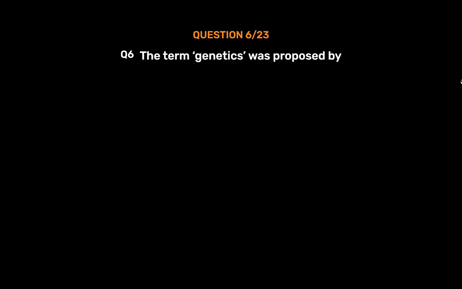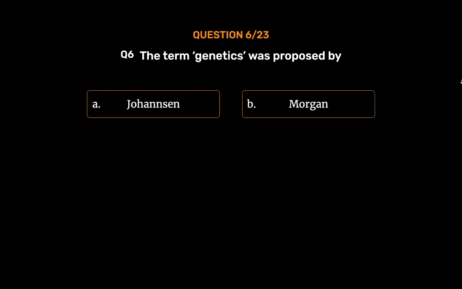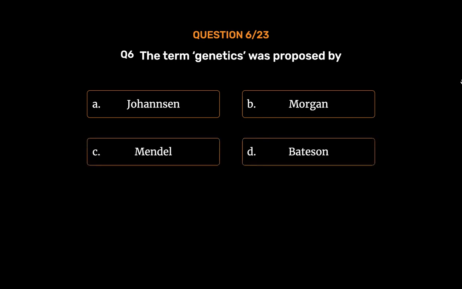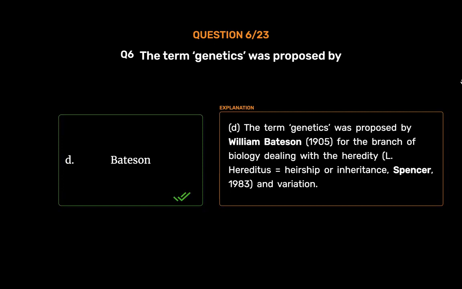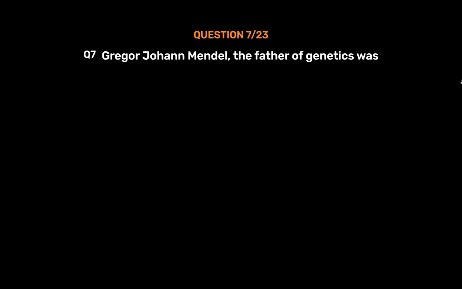Question number 6. The term genetics was proposed by Option A. Johansen. Option B. Morgan. Option C. Mendel. Option D. Bateson. The correct answer is Option D. Bateson. D. The term genetics was proposed by William Bateson, 1905, for the branch of biology dealing with the heredity and variation. L. Hereditas equals heirship or inheritance.